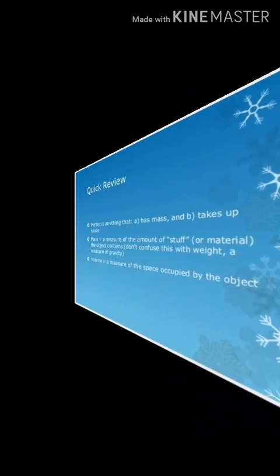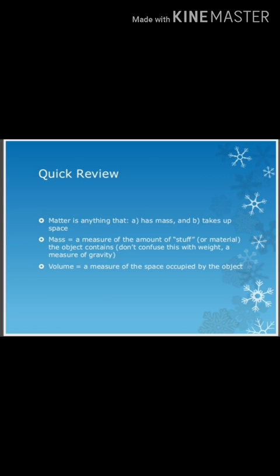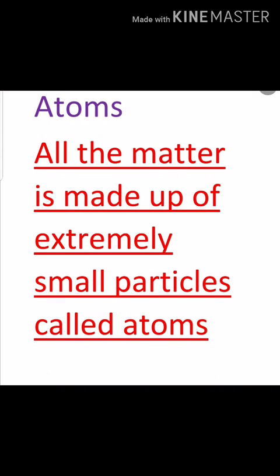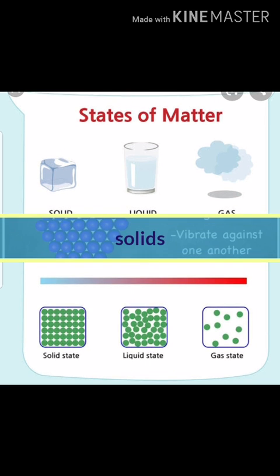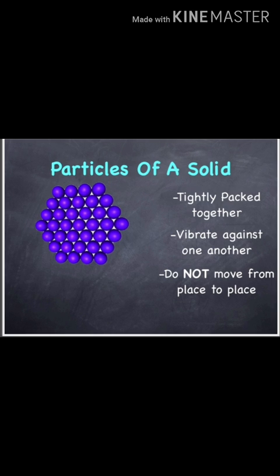Matter. What is matter? Matter is anything that has mass and takes up space or volume. Mass. What is mass? Mass is the amount of stuff or material an object contains, and volume is the space occupied by the object. As you have read in class 4, all matter is made up of extremely tiny invisible particles called atoms. Now coming to the states of matter. There are 3 states of matter: solids, liquids and gases. Let us discuss them one by one.